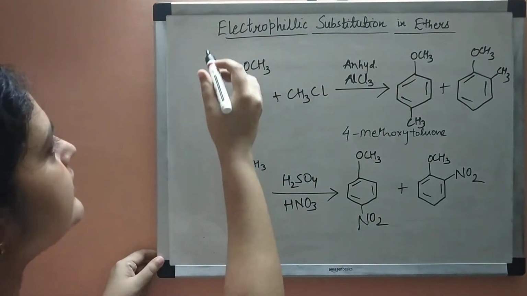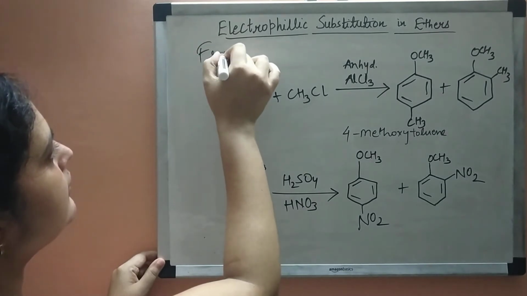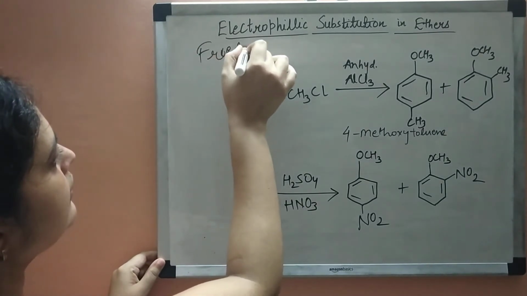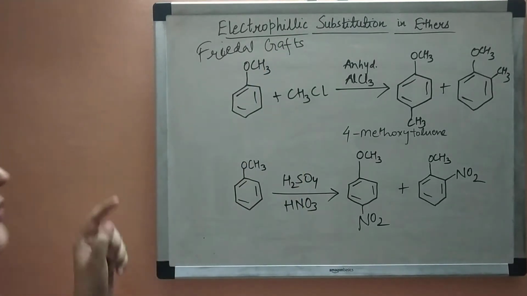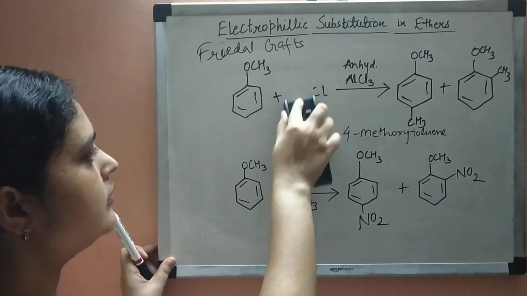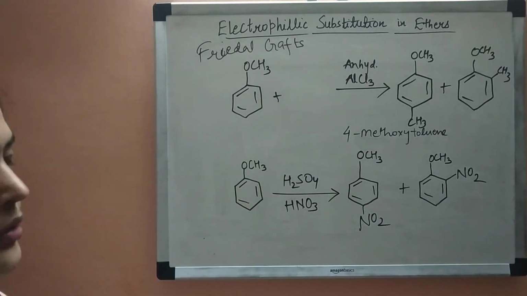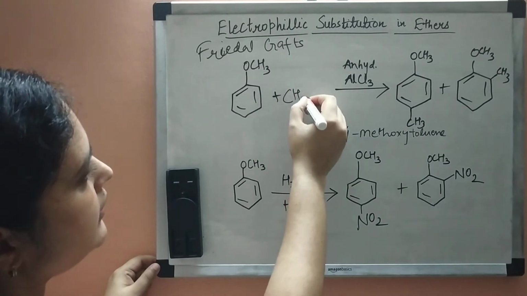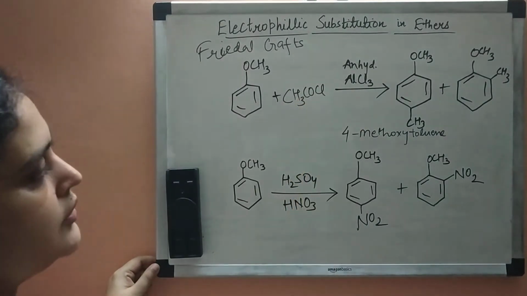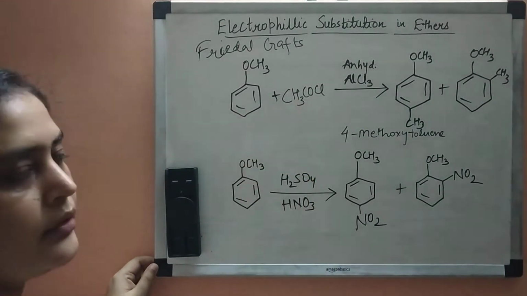So this is Friedel-Crafts alkylation. Now there can be Friedel-Crafts acylation also. So for that we will use acyl chloride. So what is acyl chloride? Like CH3COCl. So its name is ethanoyl chloride.